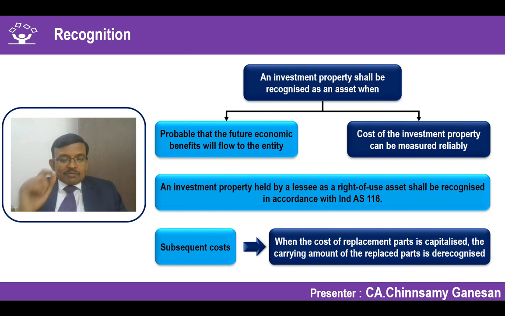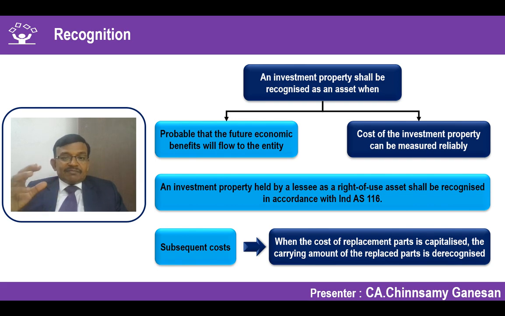But there should be one more condition: it should meet the criteria of an asset. What do I mean by that? There should be future economic benefits arising out of it. If not, it will not be capitalized. For example, I am replacing a door which is maybe damaged with a new door. Should I capitalize the new door? It is a routine maintenance expense.